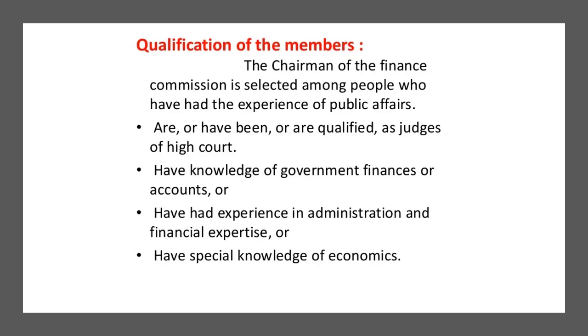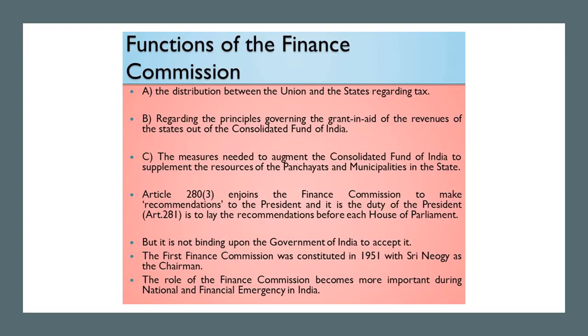So these are the qualifications or qualities which are expected to be there in the members of the committee. Now, what are the functions it is expected to perform? Firstly, it decides the distribution between the Union and the states regarding tax, that is, how much tax is to be distributed. Secondly, it works on the principles governing the grants-in-aid of the revenues to the states out of the consolidated fund of India. See, there are different types of funds which exist.